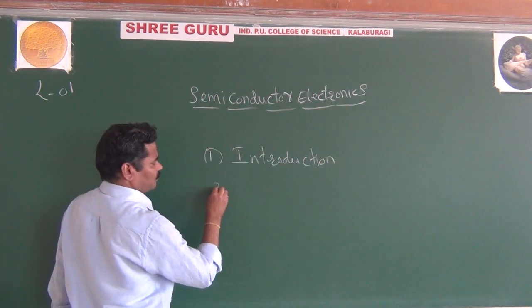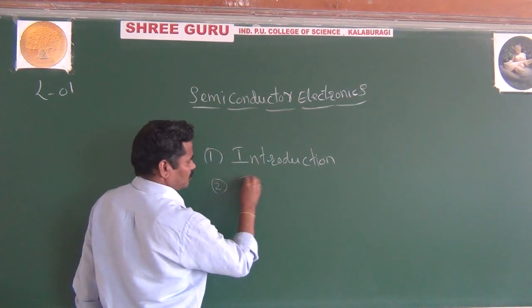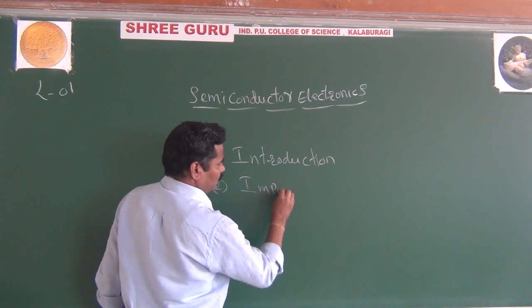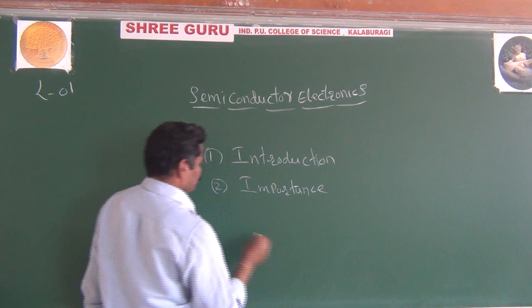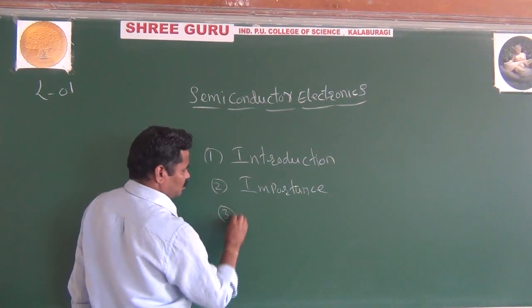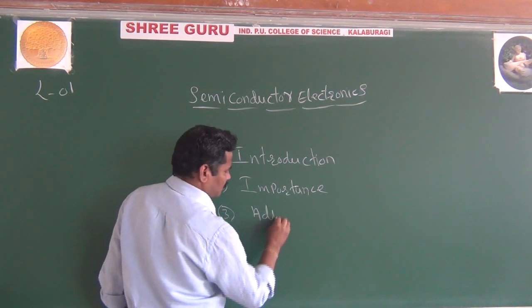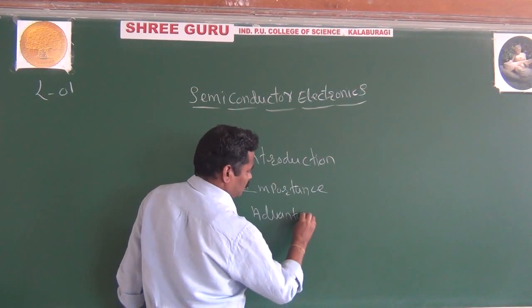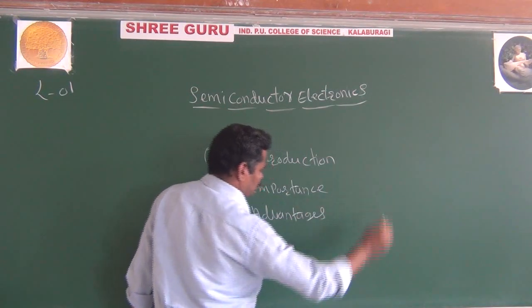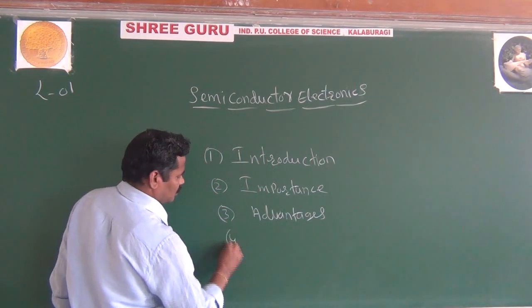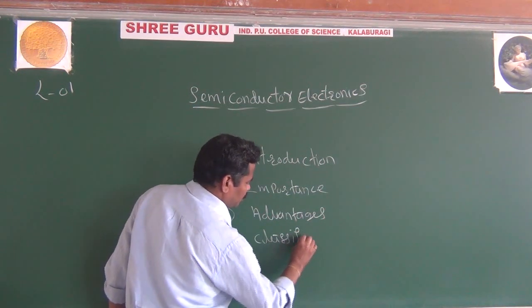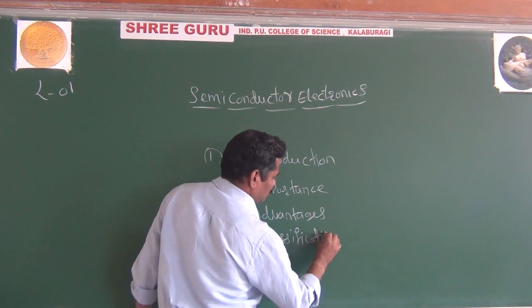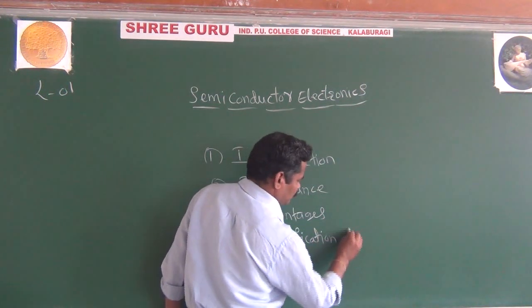Then we go for the importance of semiconductor, and then the advantages of semiconductor. Finally we go for the classification of solids.